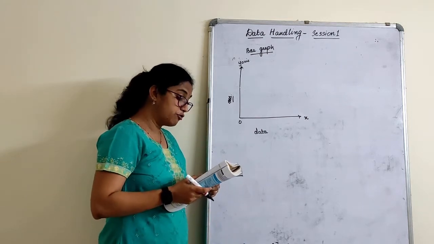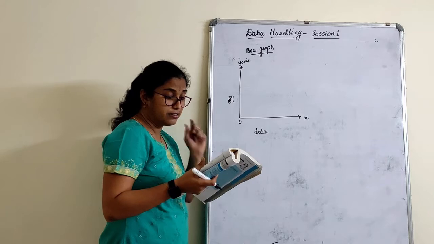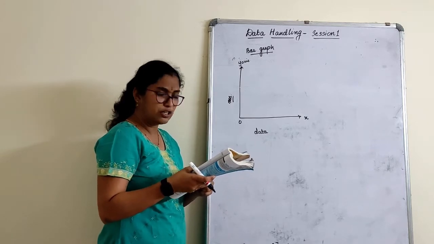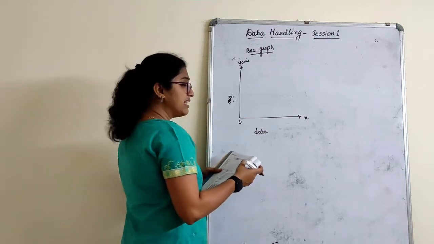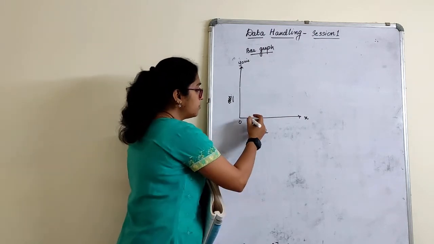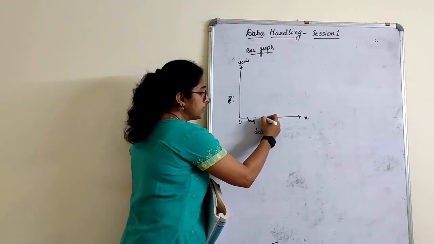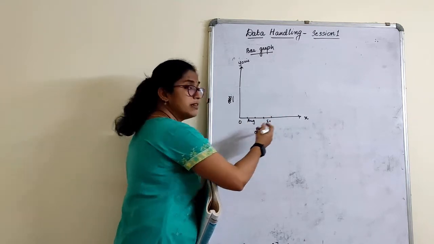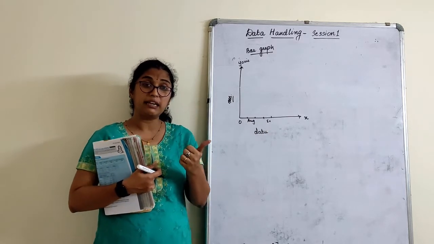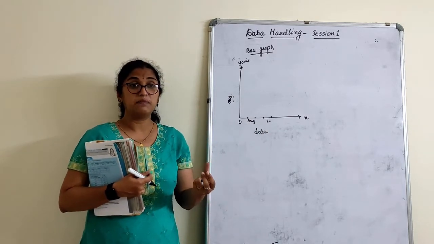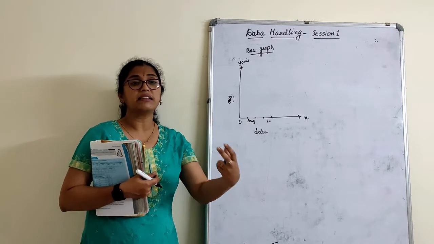So here, they have given something about the academic years and increase in number of students, something of that order. So how is the data? It can be anything. It can also be given as the sales in the month of August. I can represent the August month here, I can represent the September month here. So any given data I can represent here. That data can be in numbers, that data can be in the form of words, that data can be in any form.